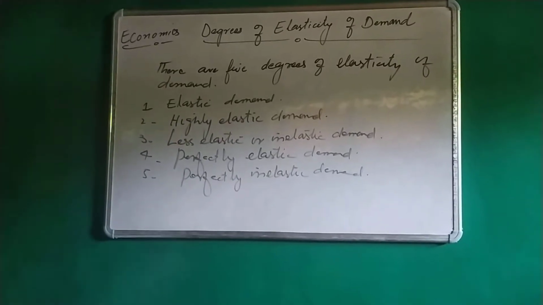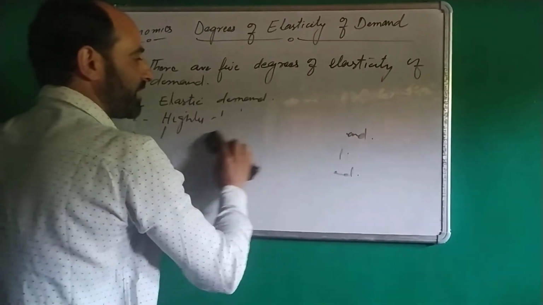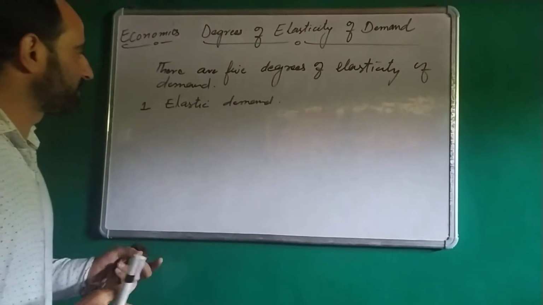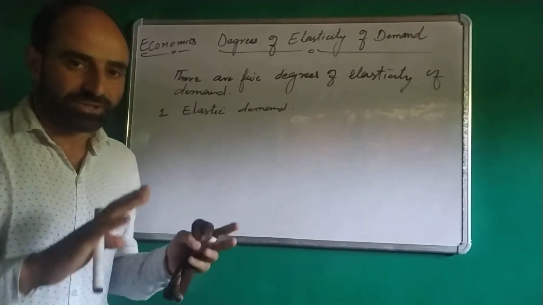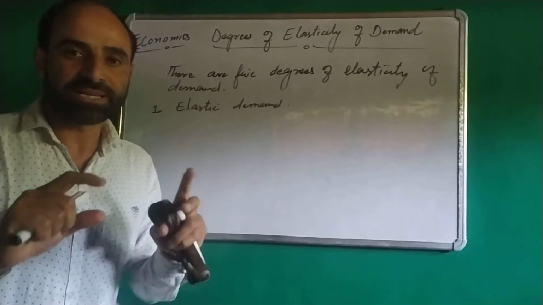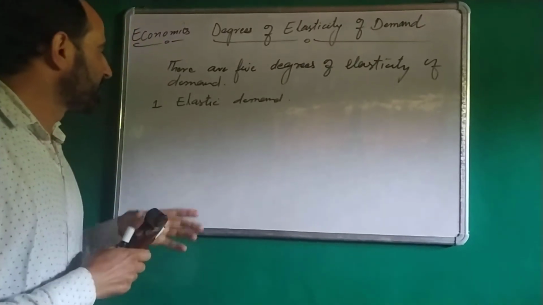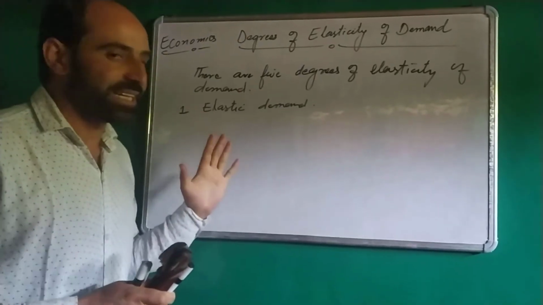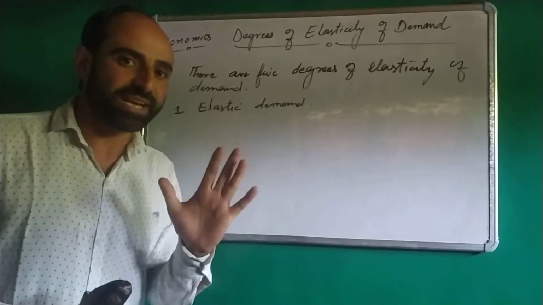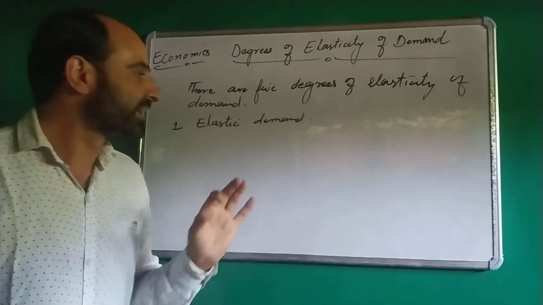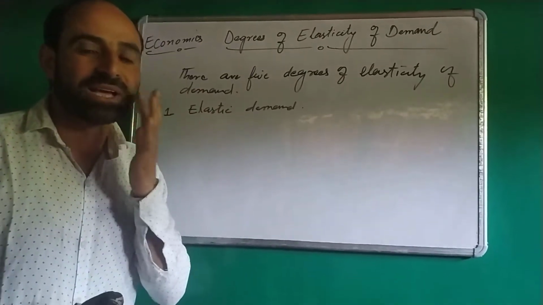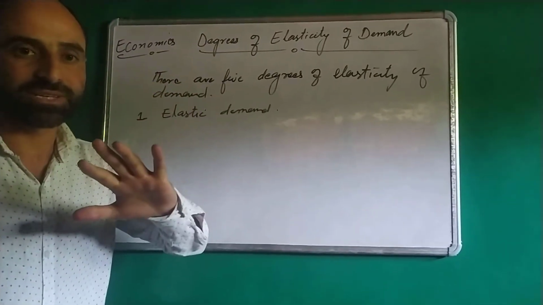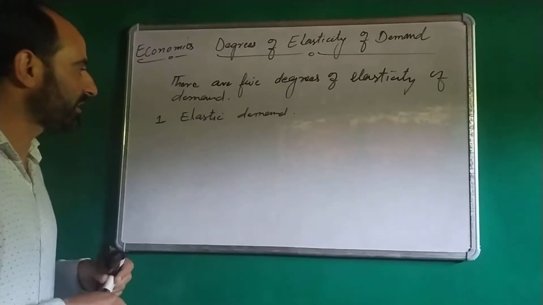Now let's discuss these 5 degrees of elasticity of demand one by one. First is elastic demand. What is elastic demand? When, due to a change in price, quantity demanded changes equally or proportionately, this demand is called elastic demand. Or we can say that when change in price is equal to change in quantity demanded, the demand is called elastic demand.